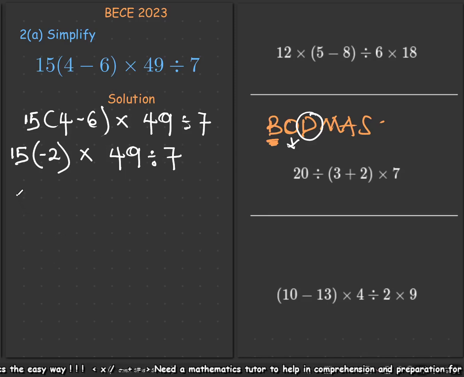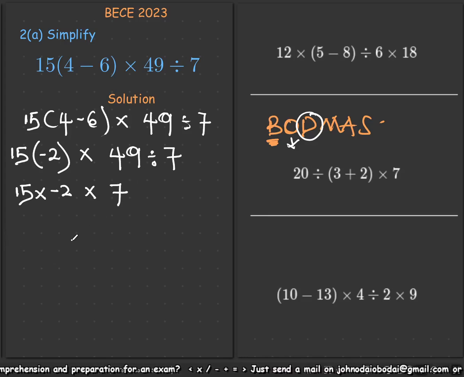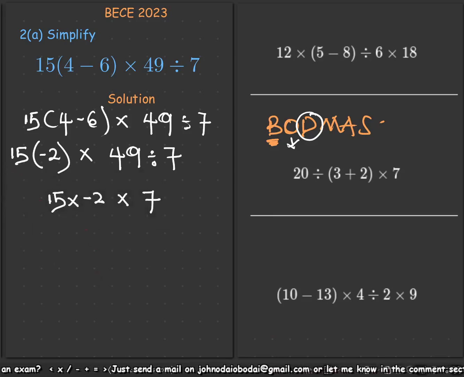So in that case, we have 15. Then we know this bracket here is simply times, so times negative 2. Then times 49 divided by 7, that gives us a 7. As simple as that. So what remains of the question is 15 times negative 2, then times 7.